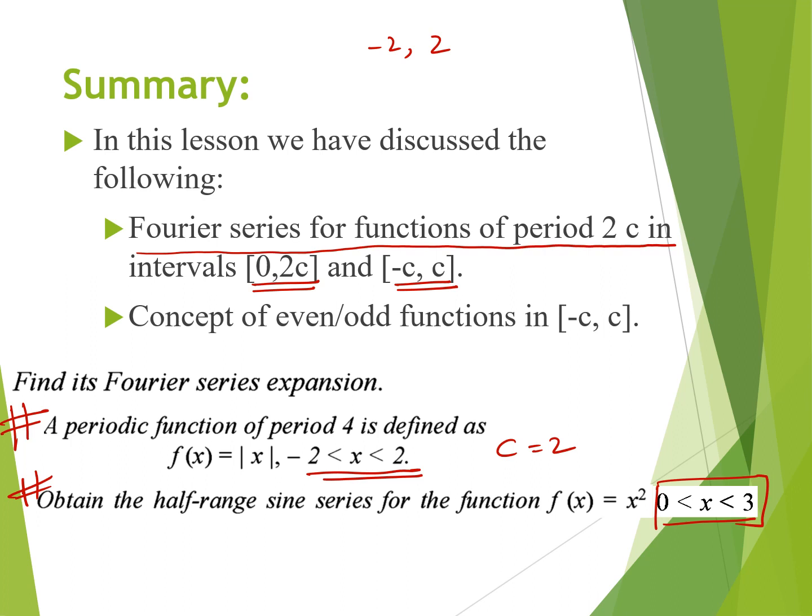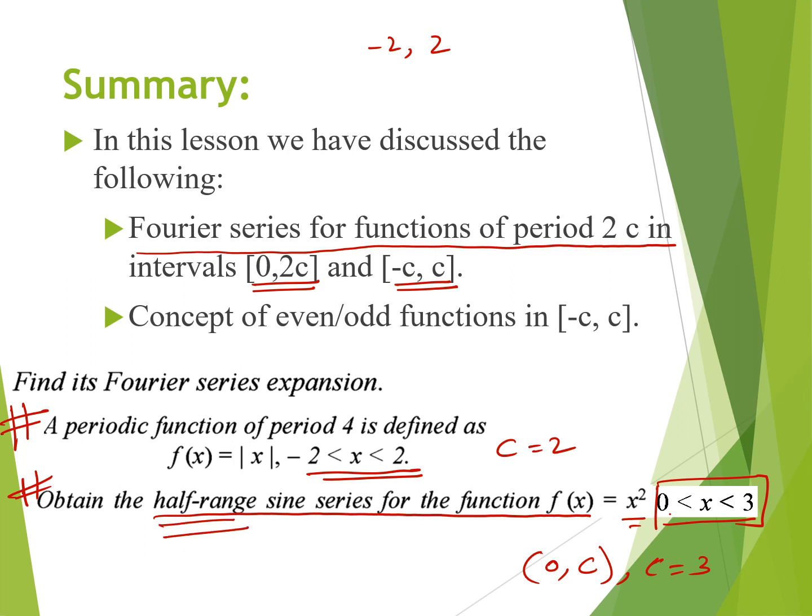Now, if we are going to solve the half range sine series of the function f(x) = x square for the interval 0 to 3, then in a half range we are going to compare it from 0 to c. The value of c is 3 for the half range problem.